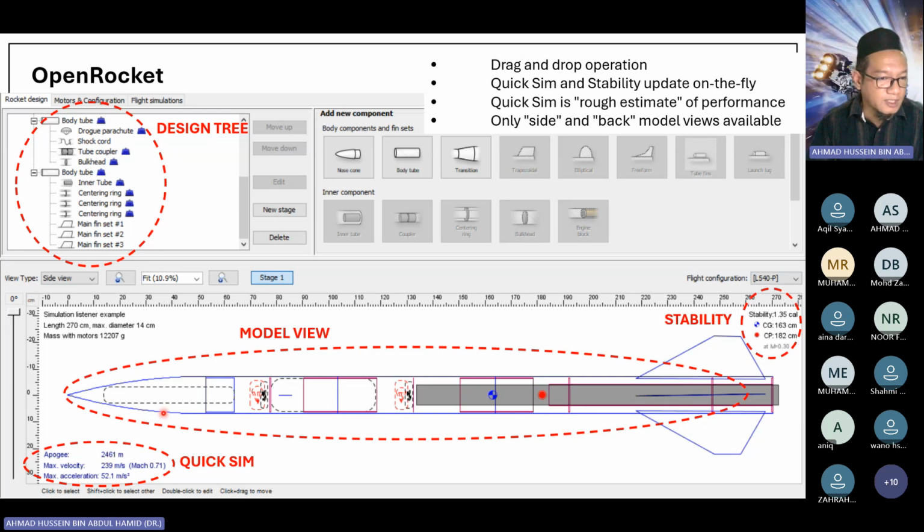So you can see immediately how it affects the apogee. But this Quick Sim is only for a rough estimation. Later you have to do a flight simulation here.